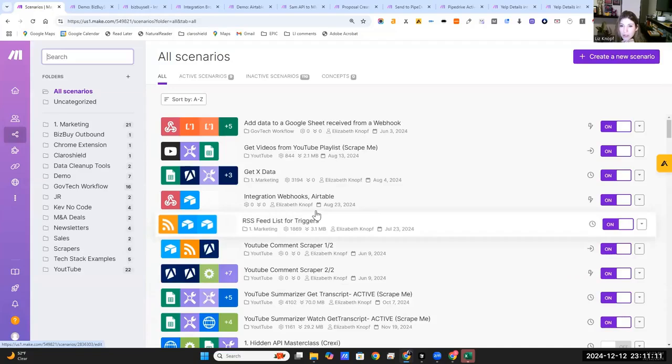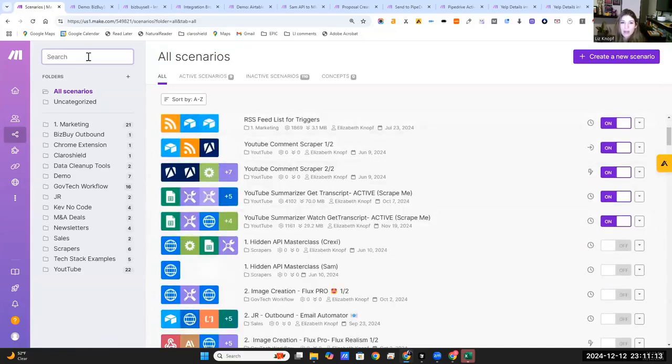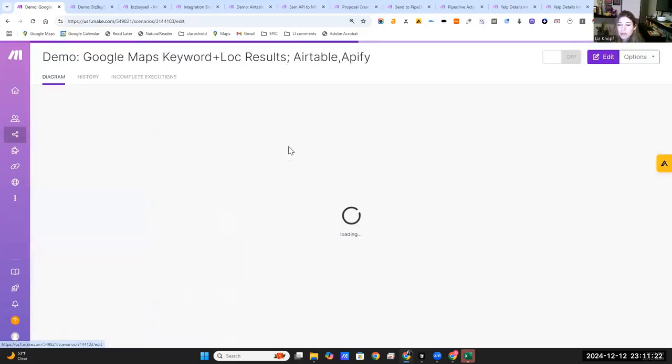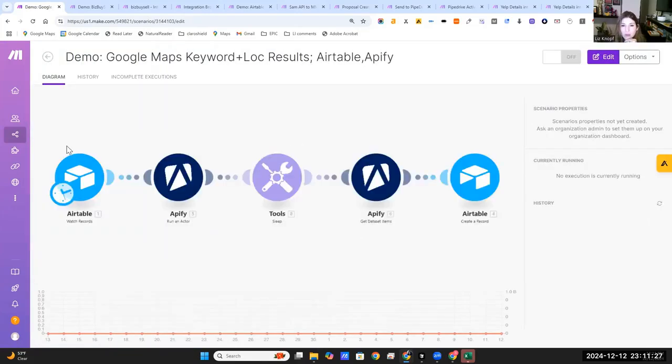Let's see what others are good here to show you. Apify. Let's go to Apify. Okay, so for Google Maps, here's another example. I was demoing for someone. So I had a bunch of stuff that was going into my Airtable.